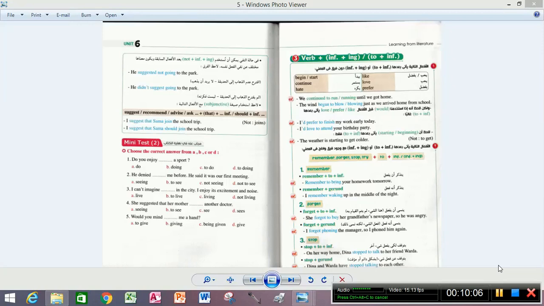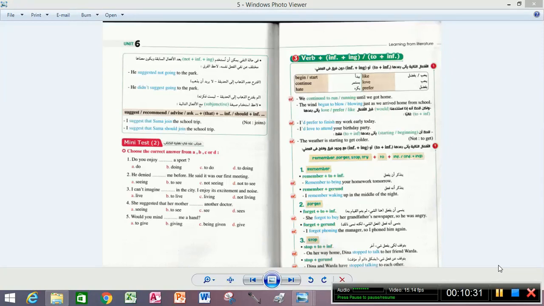How can we put them? We are going to put them according to the meaning, because at the beginning we said begin, start, continue, hate, like, love, prefer are verbs followed with to plus infinitive or ing, and there is no difference in meaning. There is no what, guys, difference in meaning. But here there is a difference in meaning.